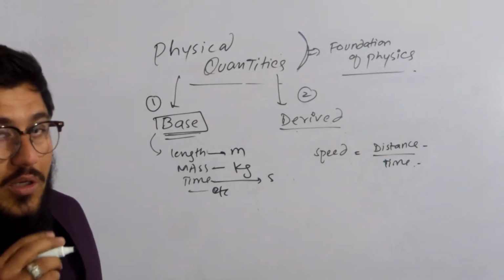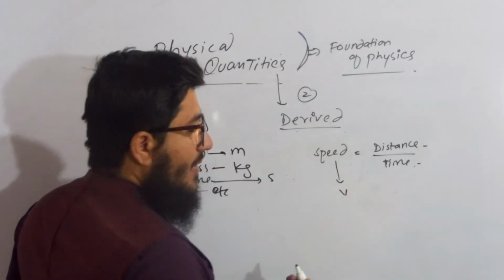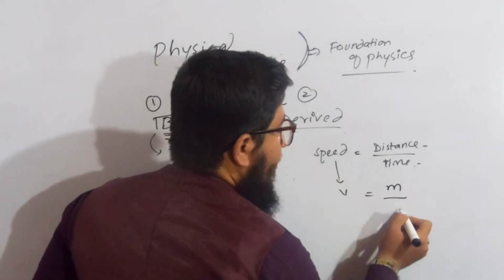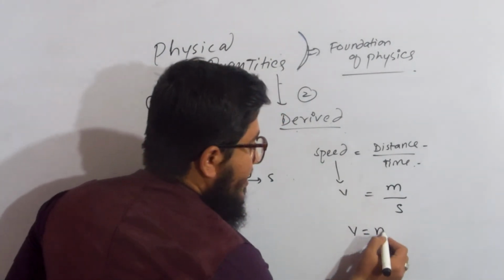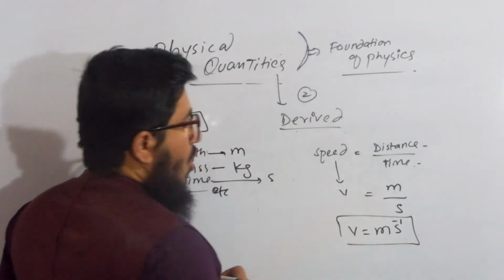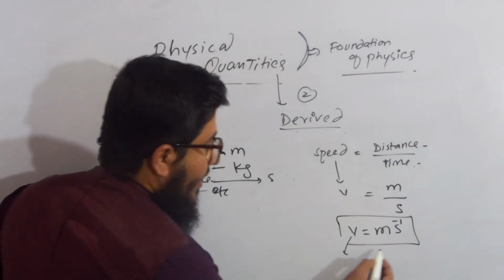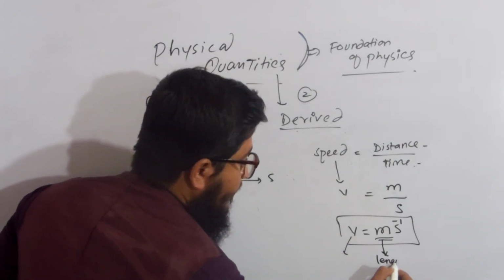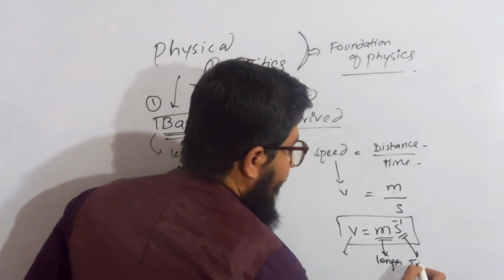Let me go through the symbolic form. Speed is expressed by the letter V. For the distance we write m, for the time we write s. So we can also write it as: speed is the distance covered per unit time. That's it. So when we define the speed, we take the help of the meter, that is the unit of length, and the second, which is the unit of time.